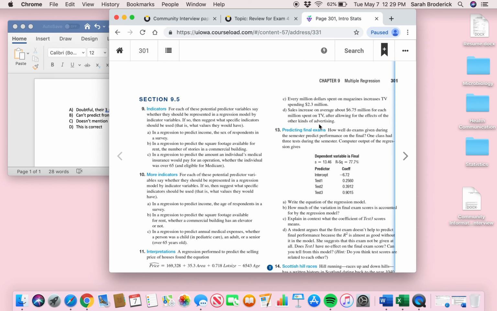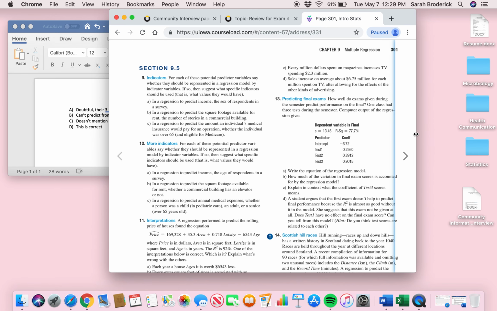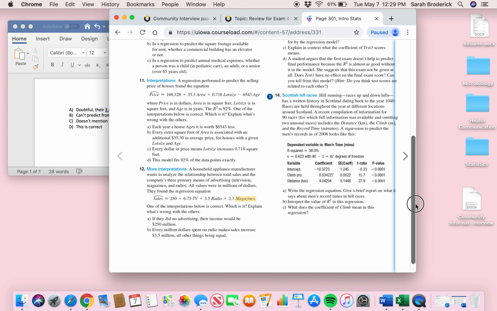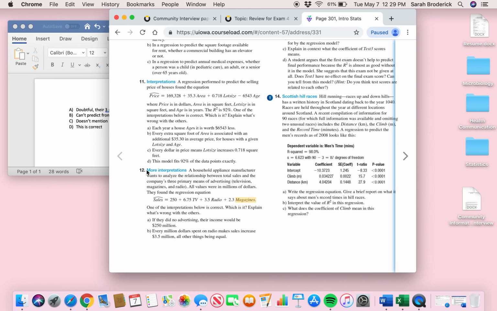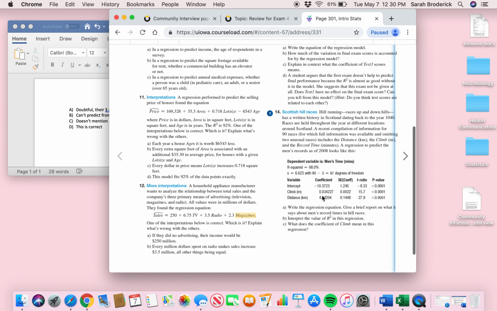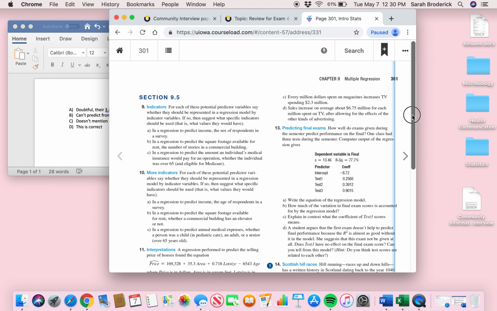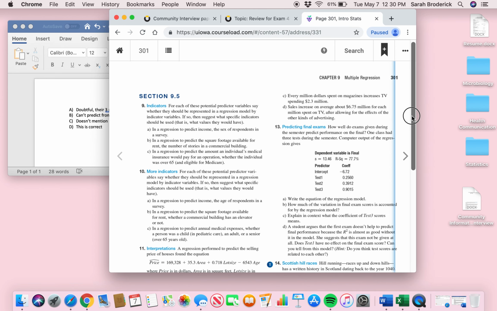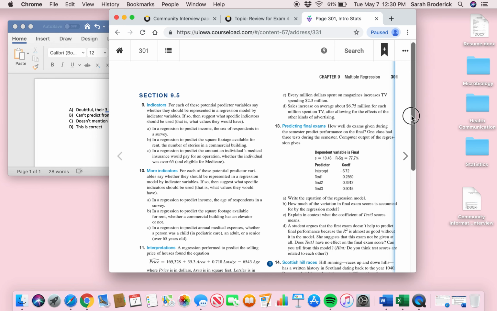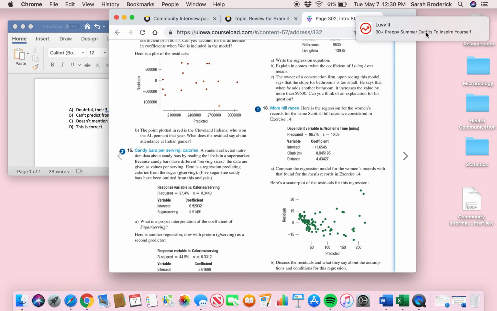And then for D, sales increase on average about $6.75 million for each million spent on TV after allowing for the effects of the other kinds of advertising. I thought this was similar to B, and I chose this as the correct answer because sales do increase on average about 6.75 million for each million spent on TV. So we can say that one was correct.